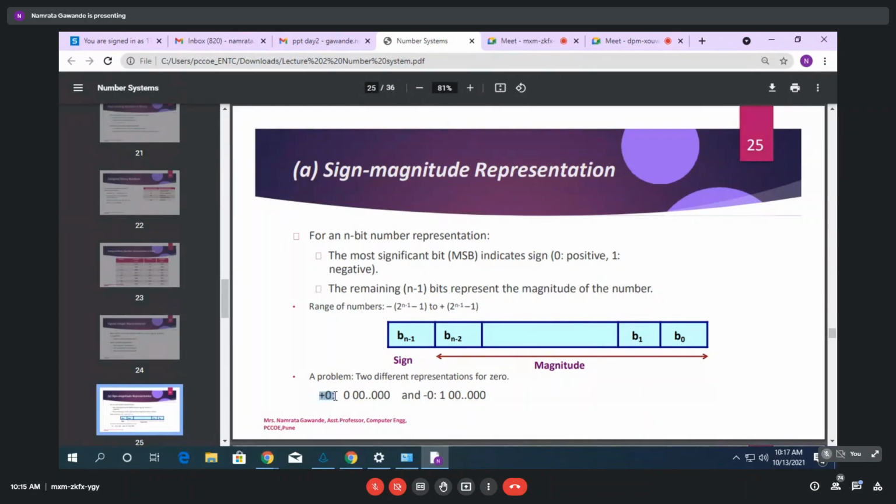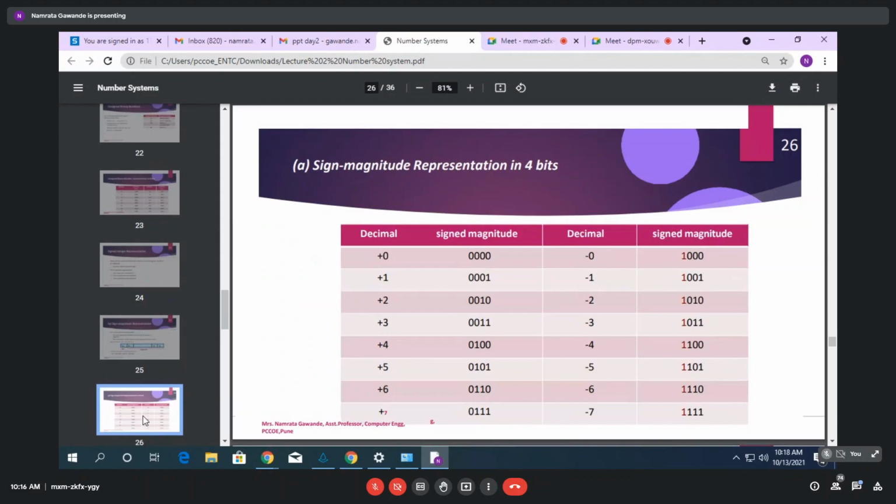See here, plus 0, all are zeros, and minus 0, but what does the sign represent for minus 0? 1. So for 0, positive, and 1 means negative. The most significant bit, right? We'll see the examples for that, so you will understand that part. See here, the sign magnitude representation in 4 bits.